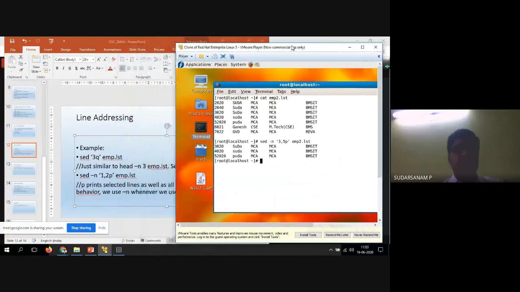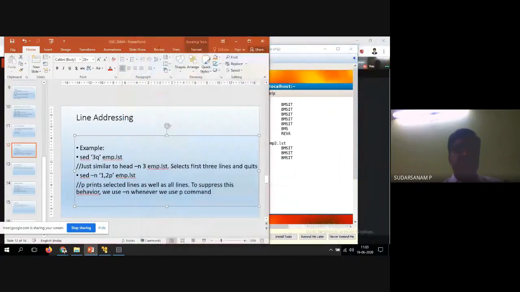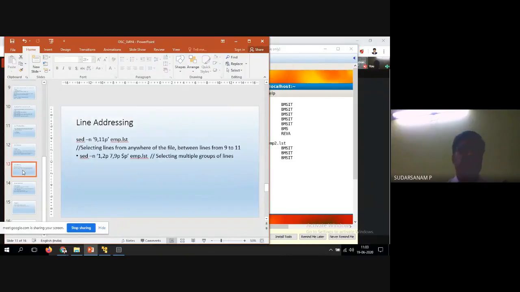So that is what the print option is. See the example here: p prints the selected lines as well as all the lines; to suppress this behavior, we use minus n whenever we use the p command. So this is one example, and another one is sed minus n 9,11p emp. 9,11p emp is nothing but select the lines from anywhere in the file between line numbers 9 to 11.